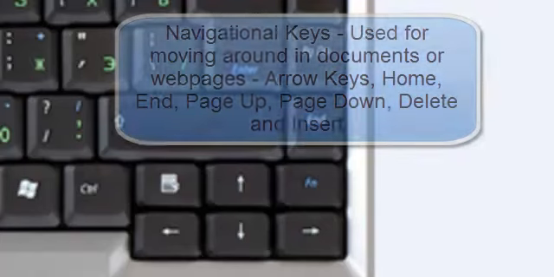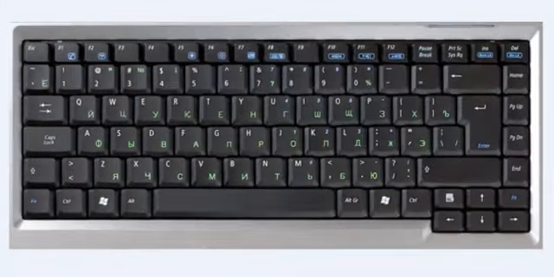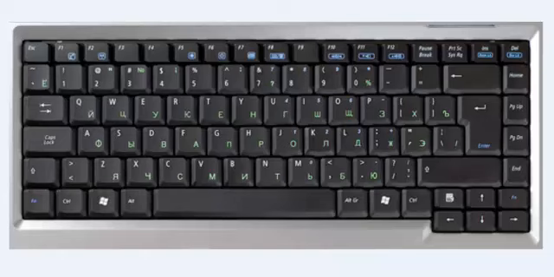Navigational keys. These keys are used for moving around in documents or web pages and editing text. They include the arrow keys, home, end, page up, page down, delete and insert. Now, not shown on this keyboard but often found on a keyboard is a numeric keypad. The numeric keypad is handy for entering numbers quickly. The keys are grouped together in a block like a conventional calculator. We already know that our cursor will tell us where we can type text or numbers by changing its appearance over an insertion point.